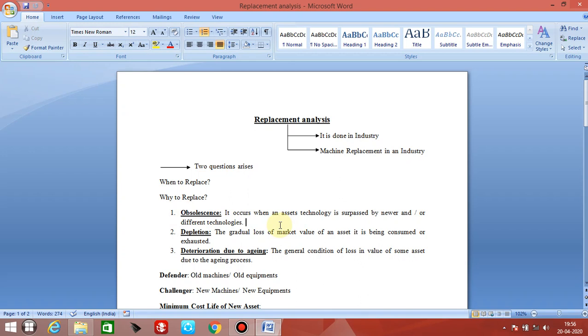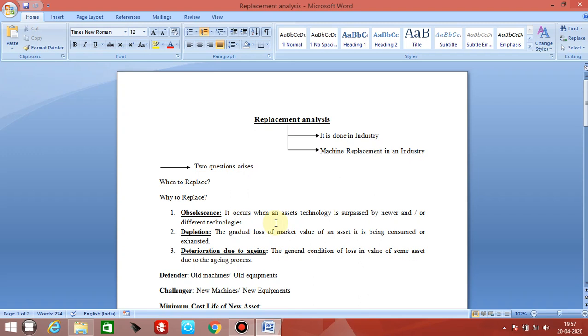This word comes from the word obsolete. It occurs when an asset's technology is surpassed by newer and or different technologies. That means if your technology or assets which you have are already obsolete and there are lots of new technologies which have come into existence, then these machines have to be replaced.